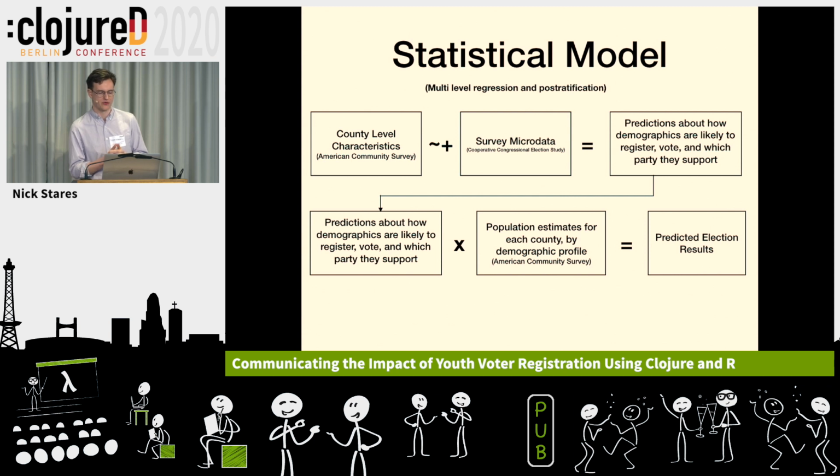It could be any number of things that are indicative of what the county is like and maybe what the people in the county are like. And we want to associate or combine this data and make an inference about the connection with survey microdata. So that means people go around and they go door to door or somehow on the phone, and they ask people, what are your political opinions?